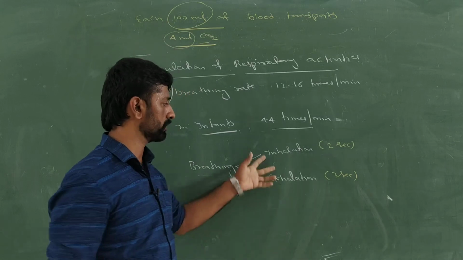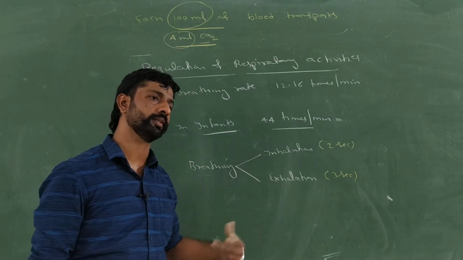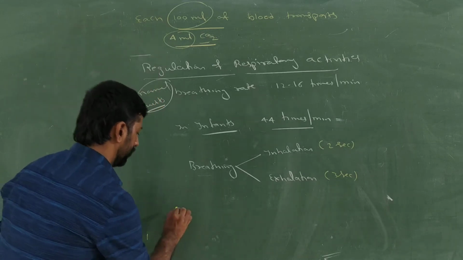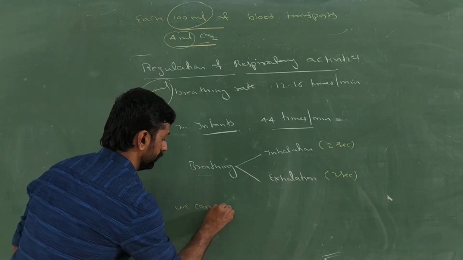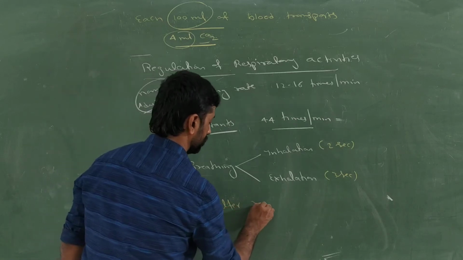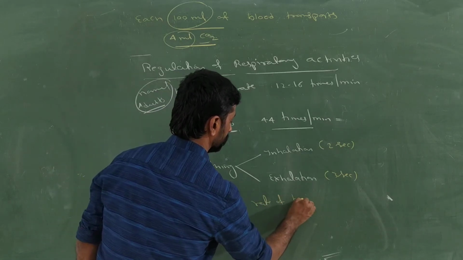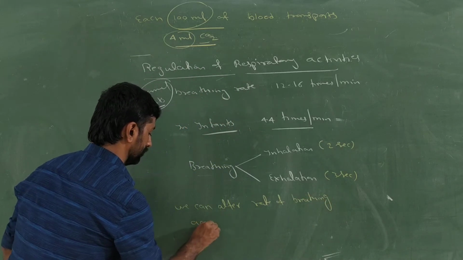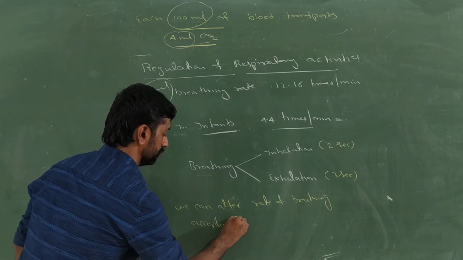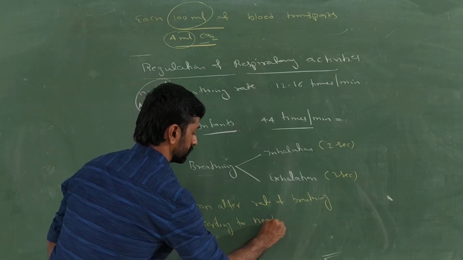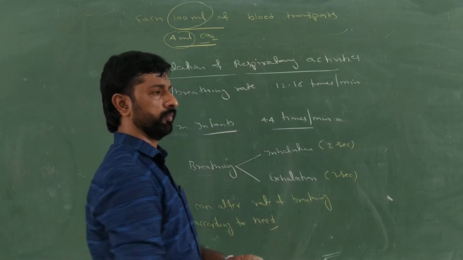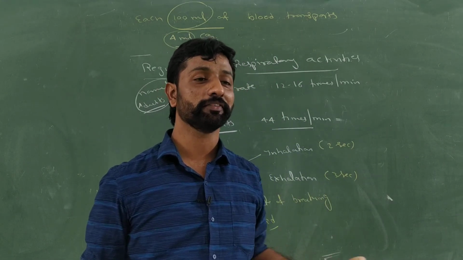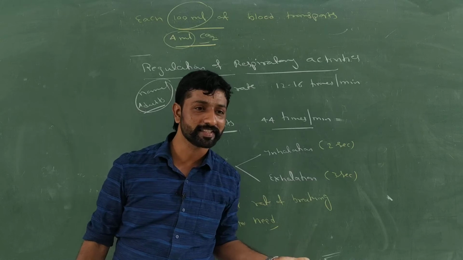But being the higher animals among the mammals, we have the capability to alter the duration of inhalation or exhalation and alter the rate of breathing according to need. For example, when you run about 100 meters, what will be your rate of breathing after that? Does it increase or decrease?